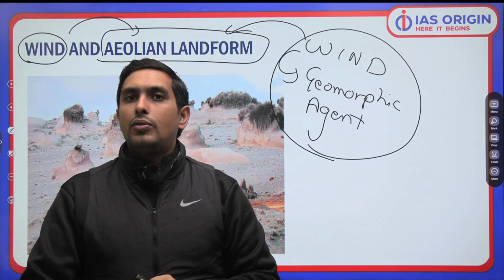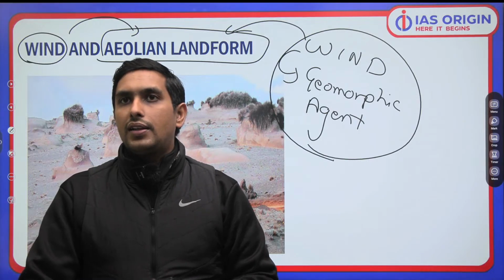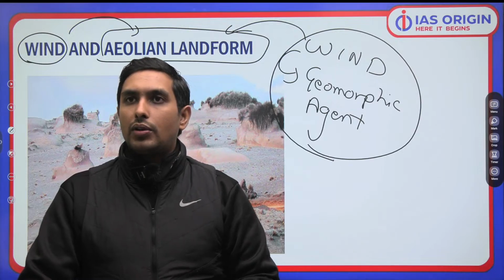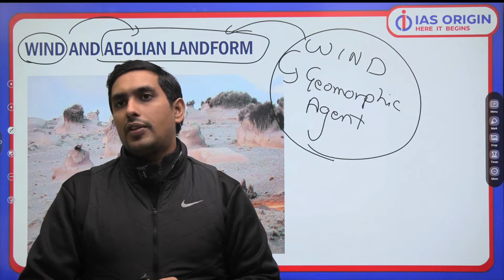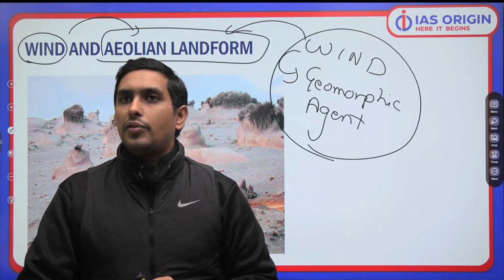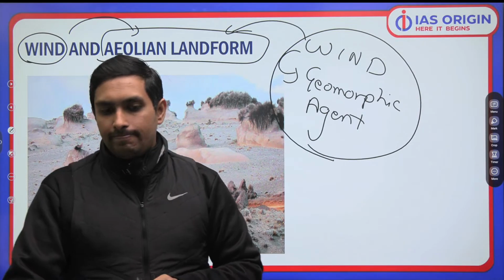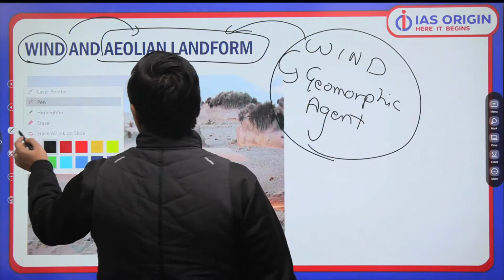क्यों भाई? हुआ clear? So I really don't think that there is any aspect which you are not able to look into. I think you must be in a position to understand each and every aspect very, very clearly, very precisely. Whatever we have taught till now, जो भी अभी तक हमने पढ़ा है, it should be 100% clear to you guys. Got it? So, what is the example of wind-based landforms?